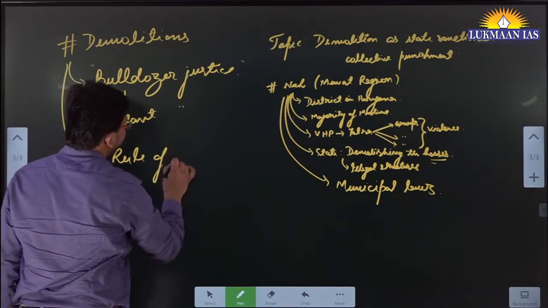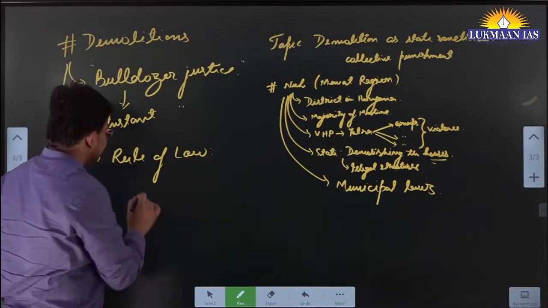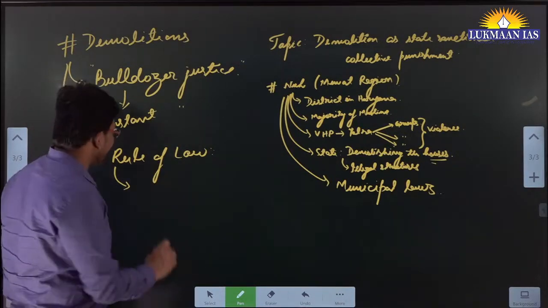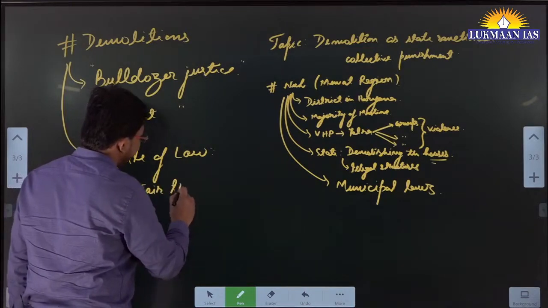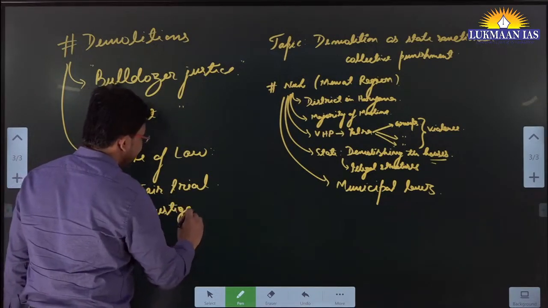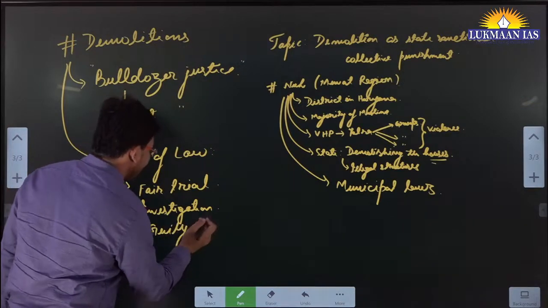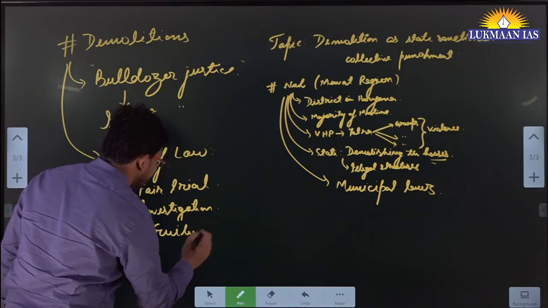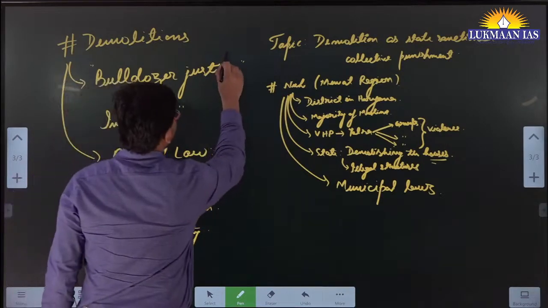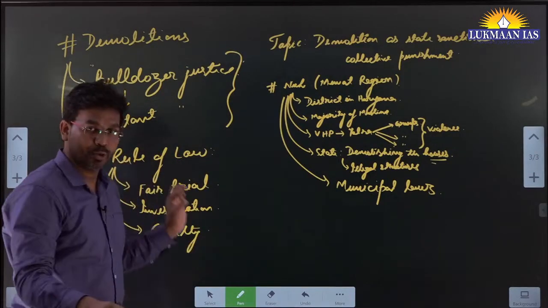We have the rule of law in India. And if we go by the rule of law, the authority to take any action lies with the courts, because there should be a fair trial and an investigation, and then the court is going to identify who is guilty and give punishment to those people. However, with bulldozer justice, they are themselves identifying who is a criminal and who are rioters, and doing bulldozer justice.